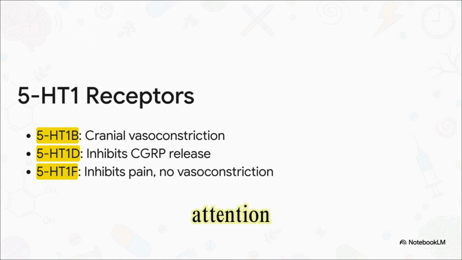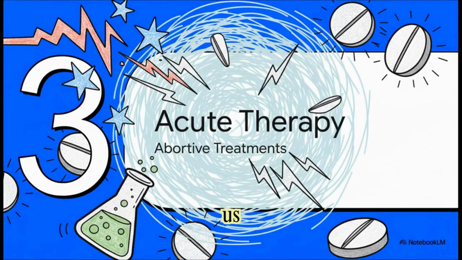But pay special attention to 5-HT1F. These are located on trigeminal sensory neurons. Activating them inhibits pain transmission, but crucially, it does not cause vasoconstriction. Keep that 1F receptor in the back of your mind. It's going to be a huge deal when we talk about newer drugs. Which brings us to Section 3, acute therapy.